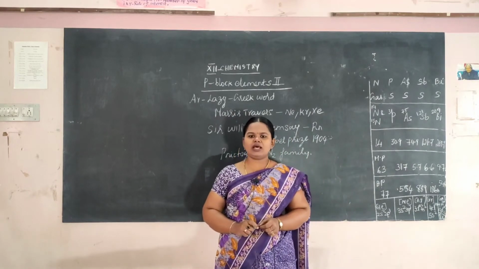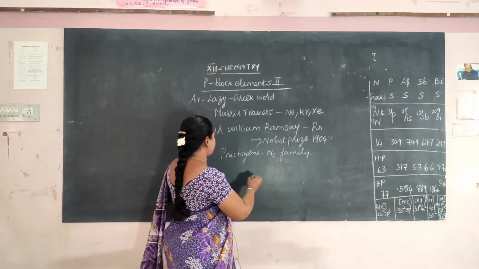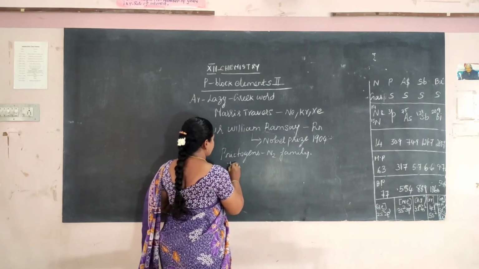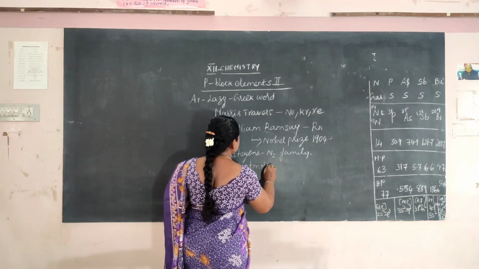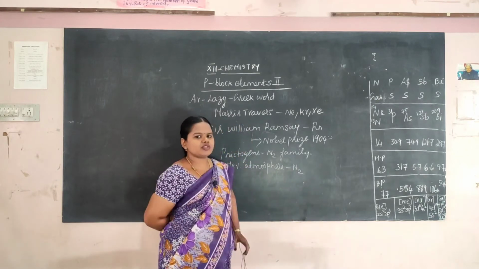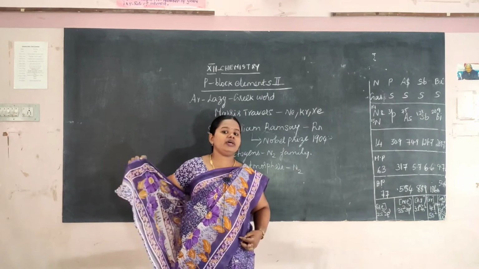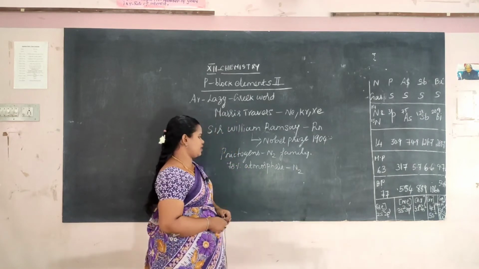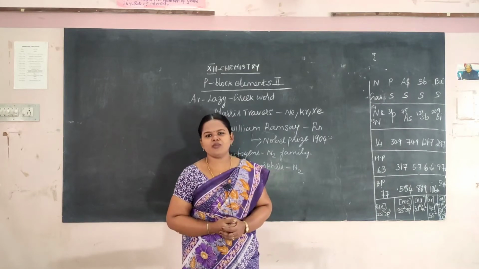The first element in this group is nitrogen. About 78% of the atmosphere has nitrogen. So it is a vast, abundant element in the atmosphere.